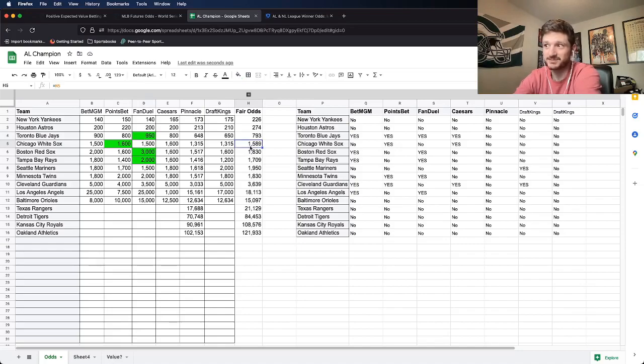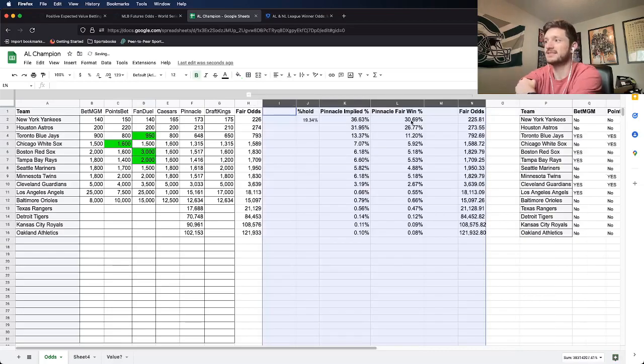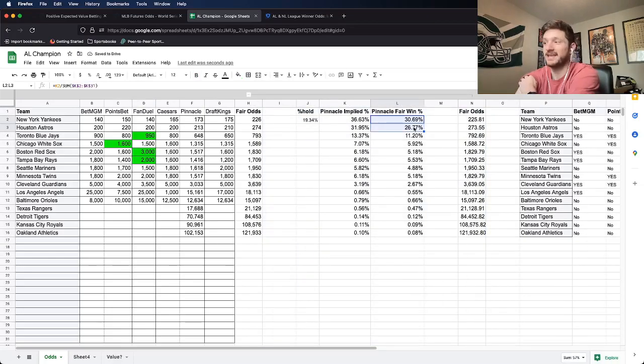For the White Sox, this one isn't as good of a value, plus 1590 to plus 1600. This one I don't really see as a huge value, but how about this Red Sox one, plus 1800 to plus 3000 on FanDuel? Now, these aren't obviously bets that have a high chance of occurring, right? The teams with the two best odds are the Yankees and the Astros. Yankees at 30%, Astros at 26.7. The Red Sox at about a 5% chance.